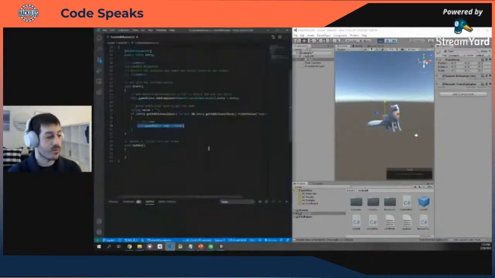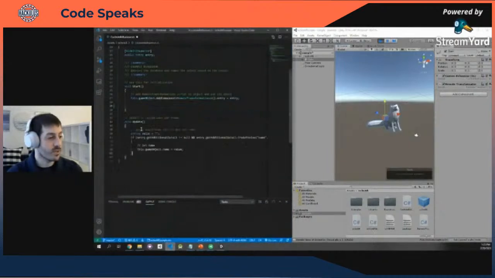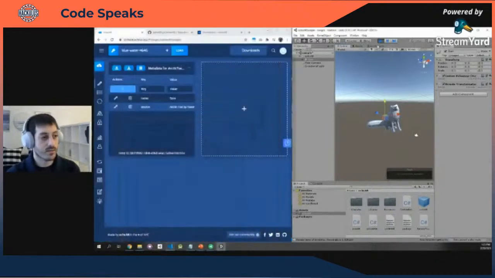You've guessed it. We're going to move this snippet of code from the start function to the update function. This means that now every single frame we're going to ask, do I have any additional data? Do I have a name? And if that's the case, set that name to the name of the Fox. So let's see how that works.